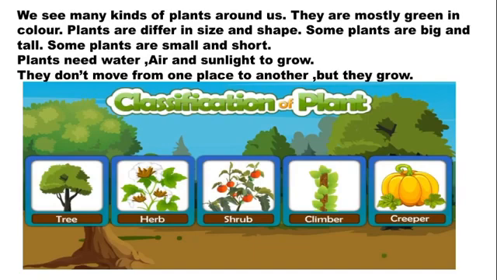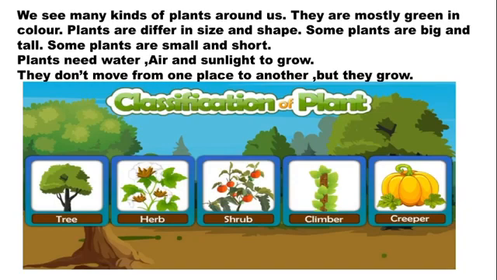Children, we see many kinds of plants around us. They are mostly green in color. Plants differ in size and shape. Some plants are big and tall. Some plants are small and short. Plants need water, air, and sunlight to grow. They don't move from one place to another, but they grow. Isn't it? Yes.